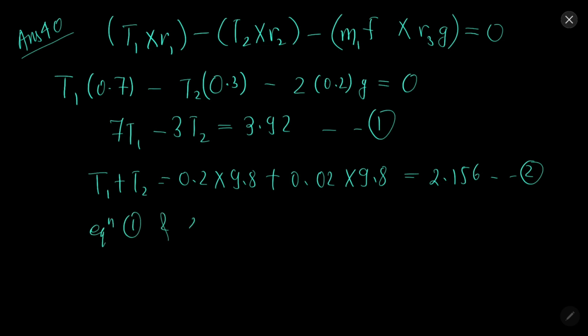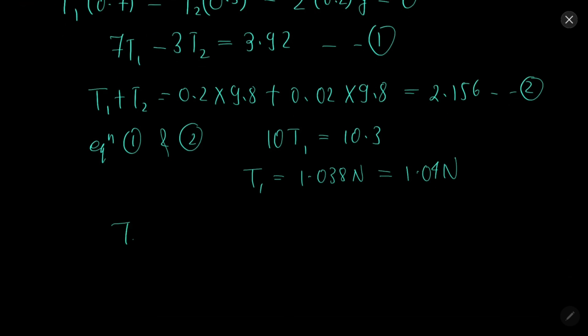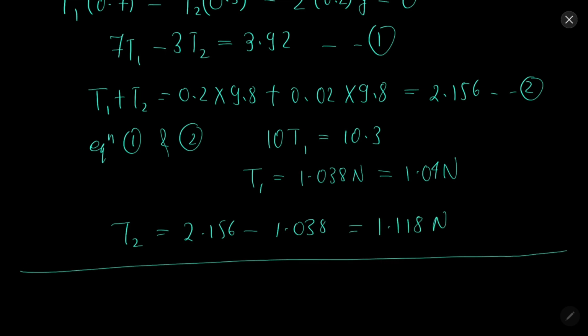So by equation 1 and 2 you will get 10 T1 equal to 10.38, T1 equal to 1.038 Newton, 1.04 approximately, and T2 will come out to be 2.156 minus 1.038, that is 1.118 Newton, approximately 1.12.